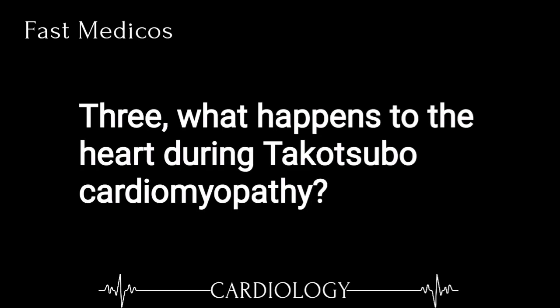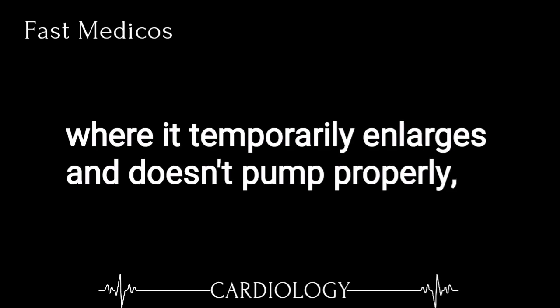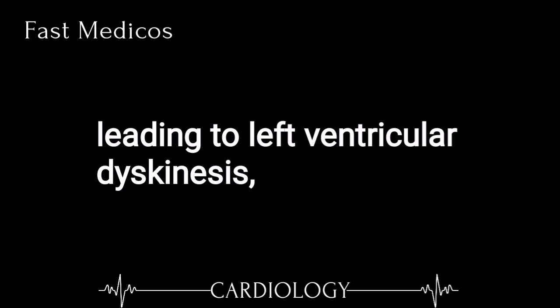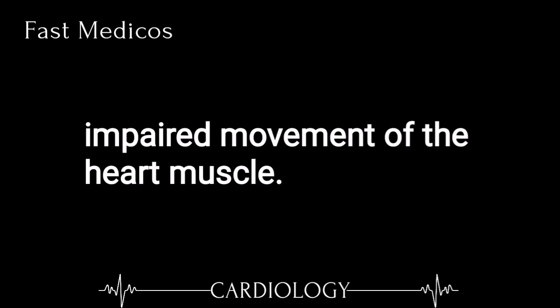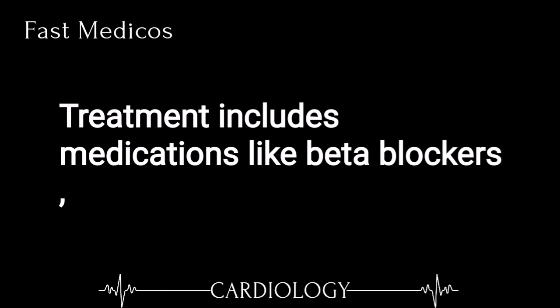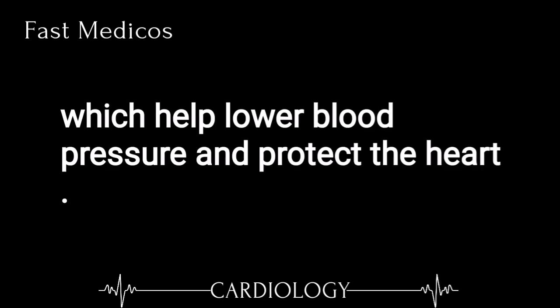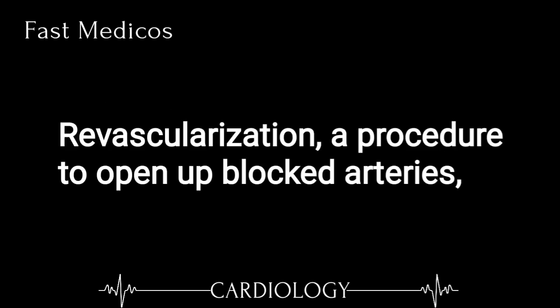3. What happens to the heart during Takotsubo cardiomyopathy? The left ventricle of the heart undergoes a condition called ballooning, where it temporarily enlarges and doesn't pump properly, leading to left ventricular dyskinesis, impaired movement of the heart muscle. 4. How is Takotsubo cardiomyopathy treated? Treatment includes medications like beta blockers, which help reduce heart strain, and ACE inhibitors, which help lower blood pressure and protect the heart.